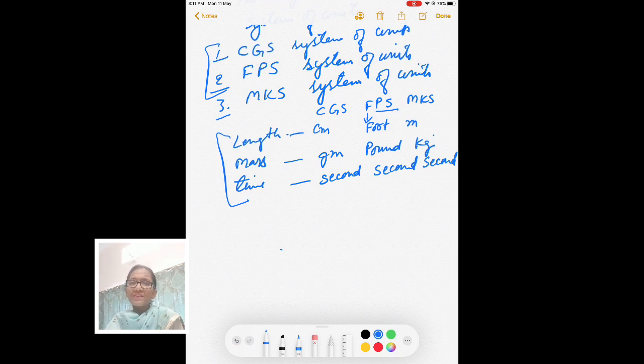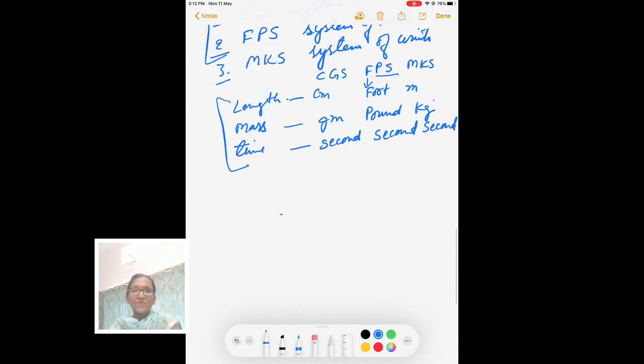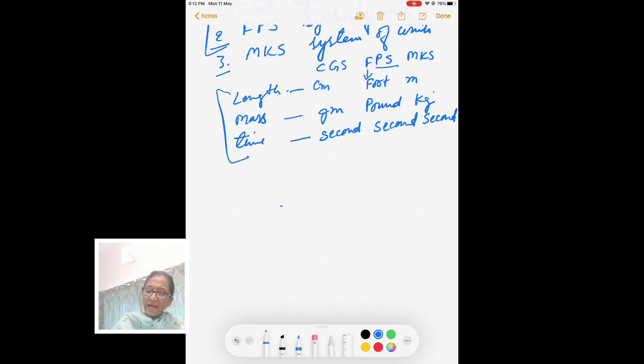Along with these systems we had several other units, which were used locally, like chatak, like gaj, like your kattha. We use all these units of physical quantities locally in India, but they are not known to anyone outside India. So there was a need of a common system of units. So there came the international system of units, the SI system of units.